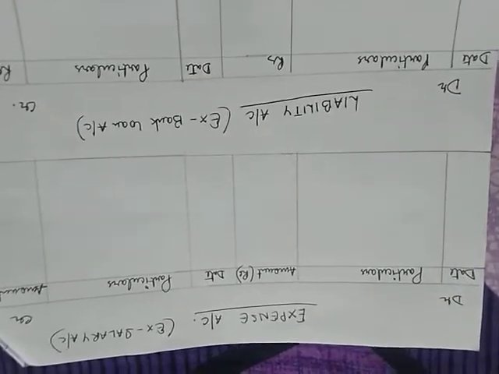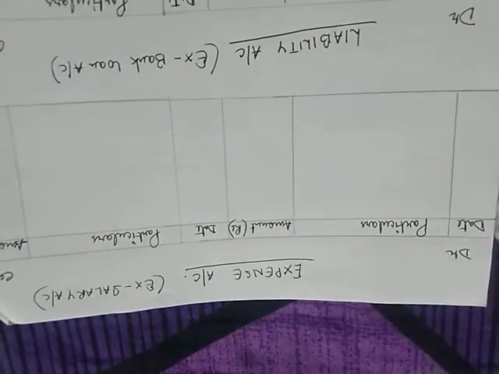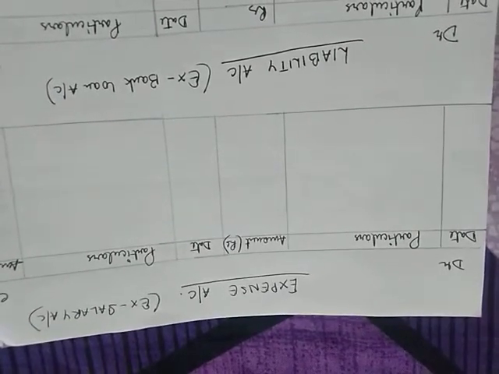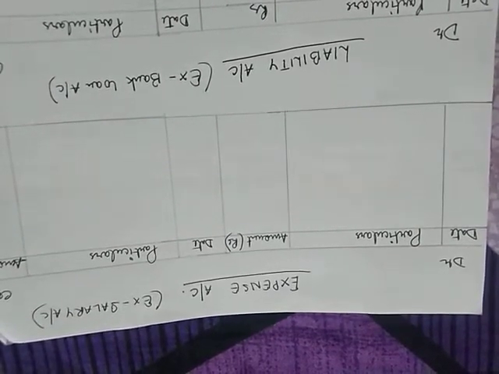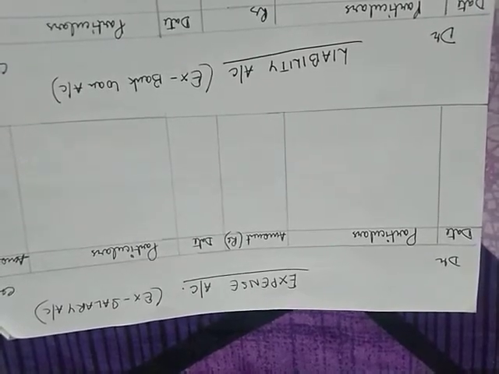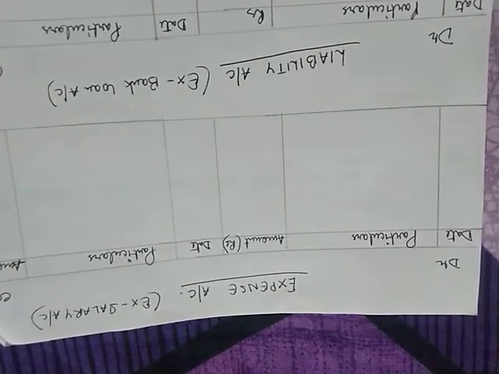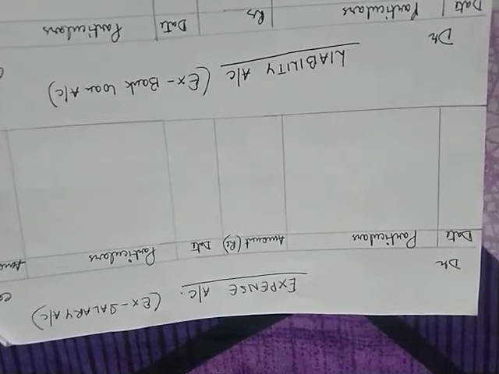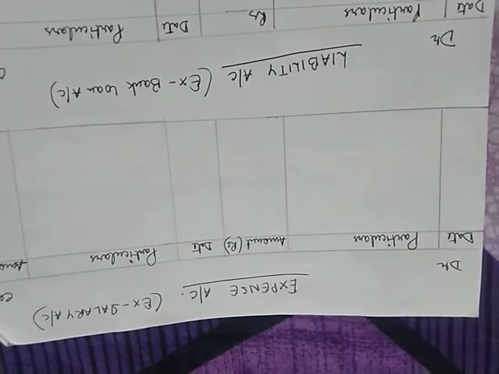Now for the expense account, I am giving you a transaction. Please take note of it. Paid salary on 15th March 2020 for rupees 10,000. This is an expense which you are incurring, that means there is an increase in expense. Now expense is a debit balance. So this will simply be recorded on the debit side of the expense account.